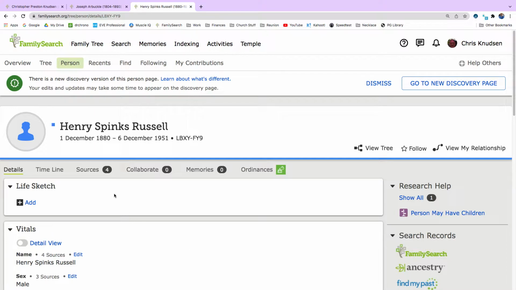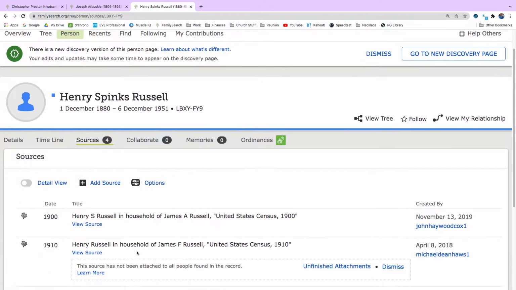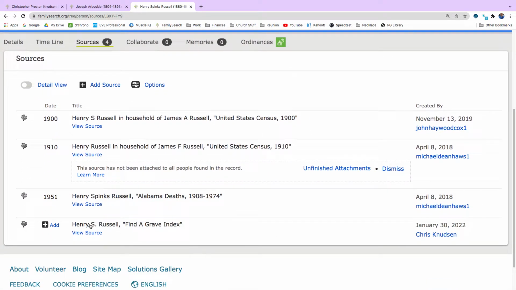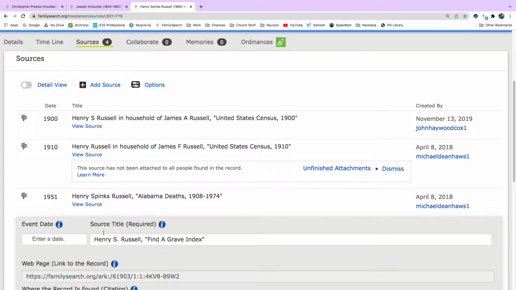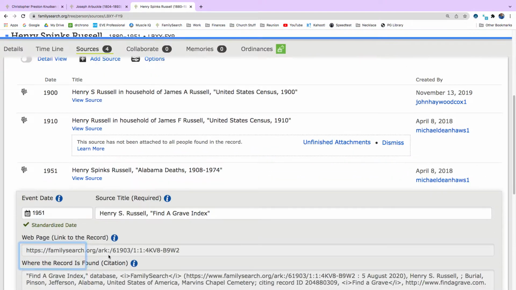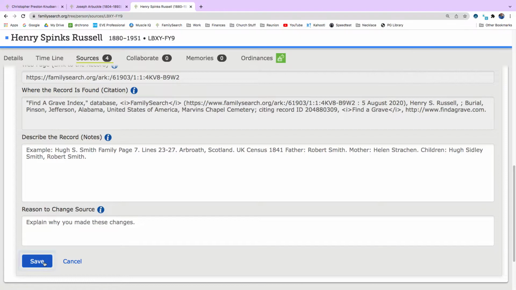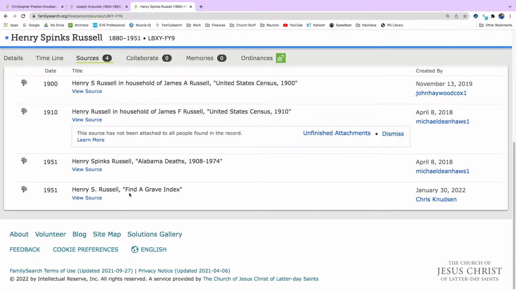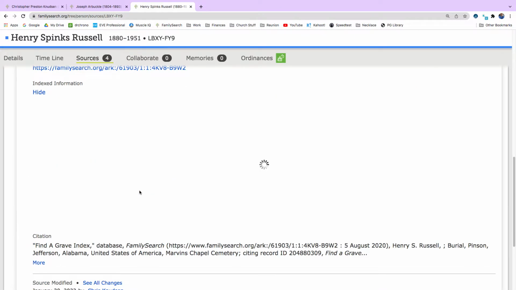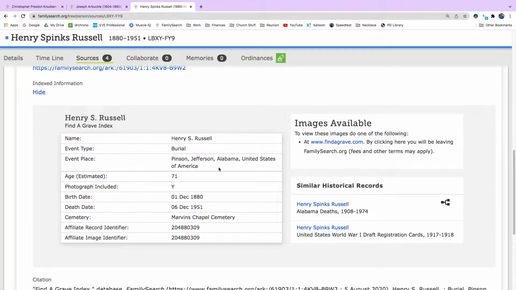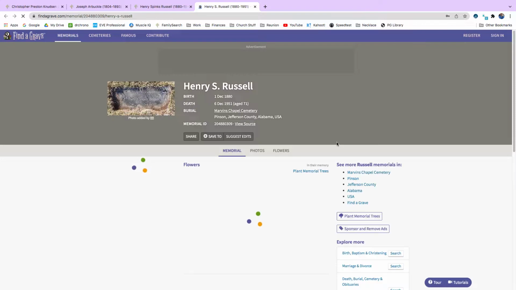Now, I wonder if that Find a Grave record has any more information. So I'm going to click on here. We're going to go down here. So we know the death date was 1951, so we're going to add that into this record name. And click Save. Okay, so if we want to go to the Find a Grave website, we click on this and go to image available. It's not really an image, it's just a website.